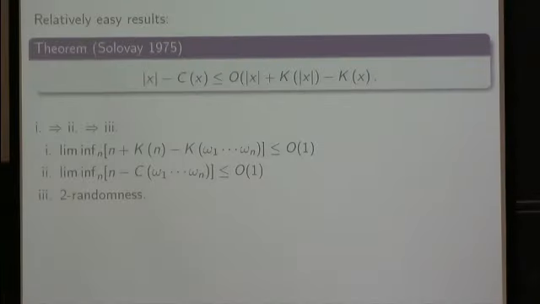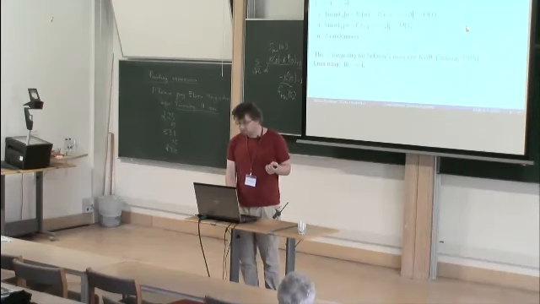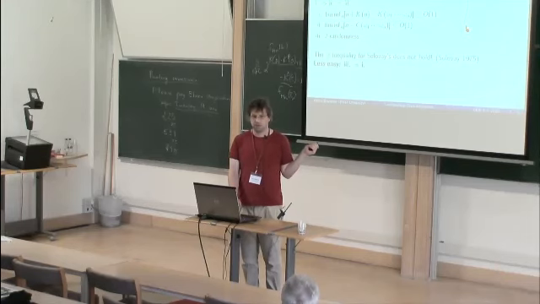The big problem is to go from 2 to 1 or from 3 to 1. So to go from 2 to 1, we would like to have the statement with the other inequality, but this is false, as Solovay showed. So the one remaining, if we can prove 3 to 1, then we're done. And I will present at the end of the talk a small proof for going from 3 to 1.